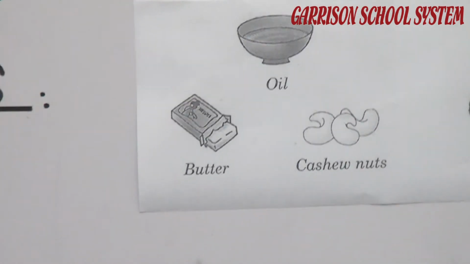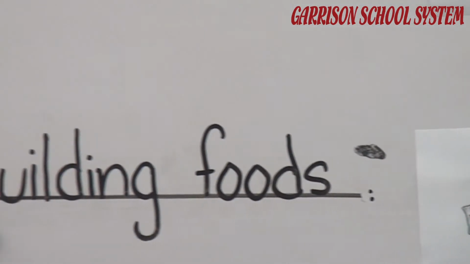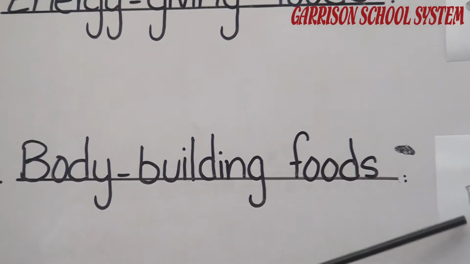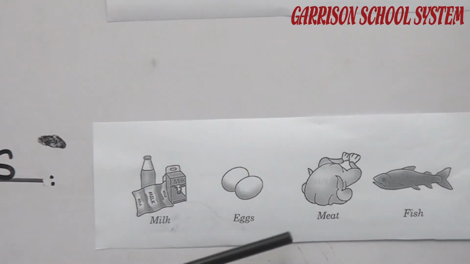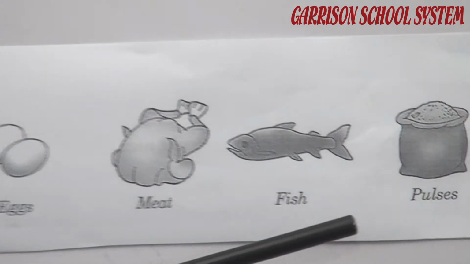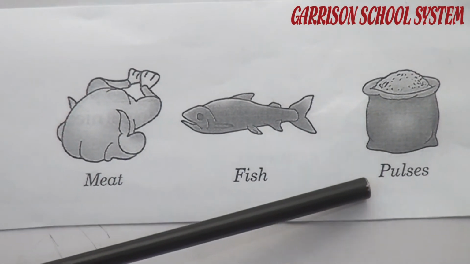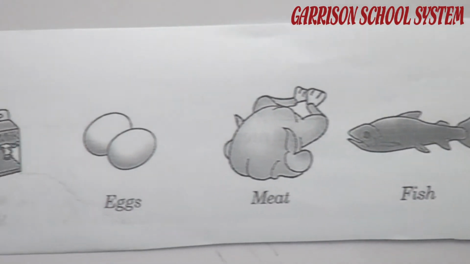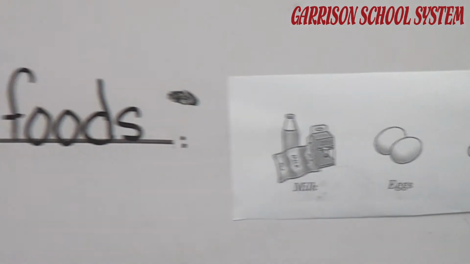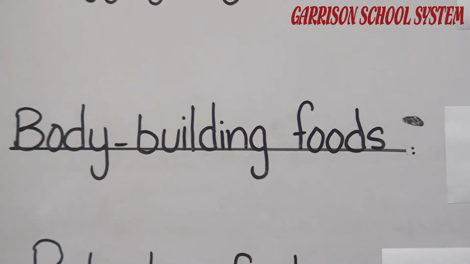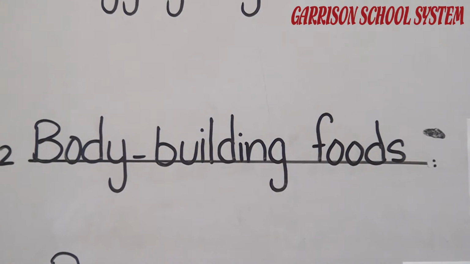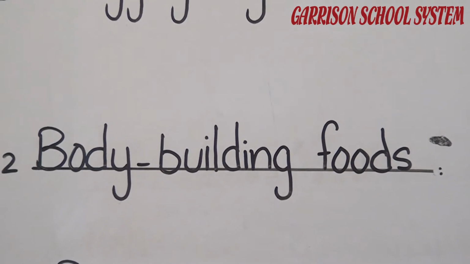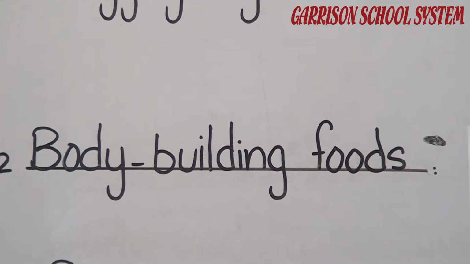The second group is bodybuilding foods. These things are milk, egg, meat, fish and pulses. Different types of pulses are included in this group. Bodybuilding foods contain the nutrients called proteins. Proteins help in the growth of our body and also in the repair of our body.